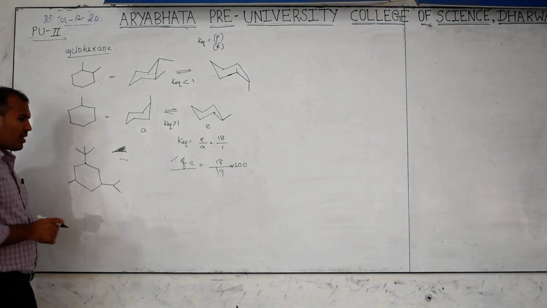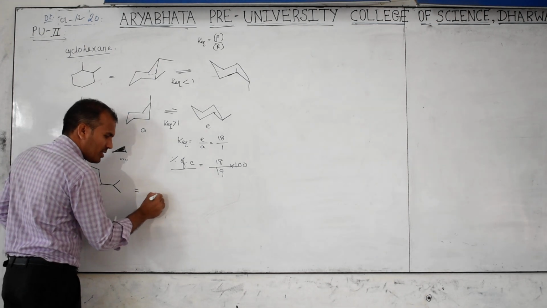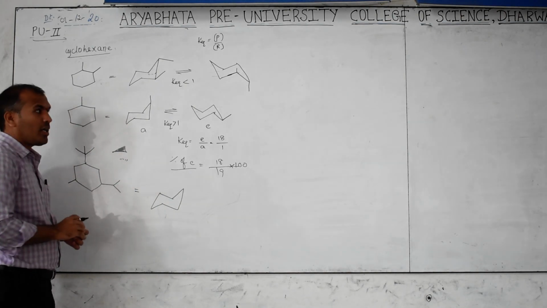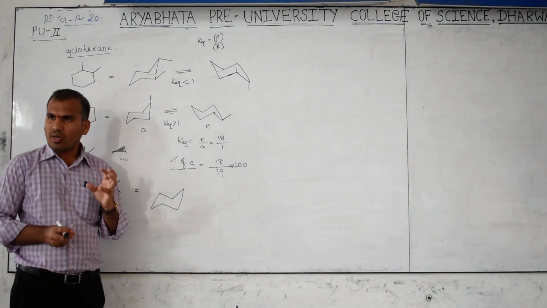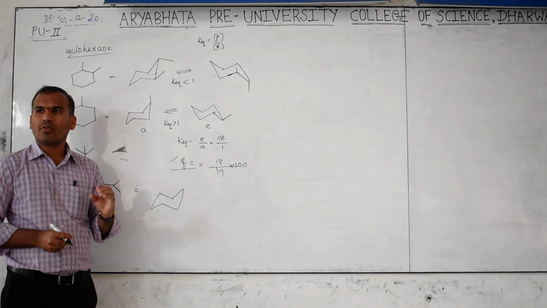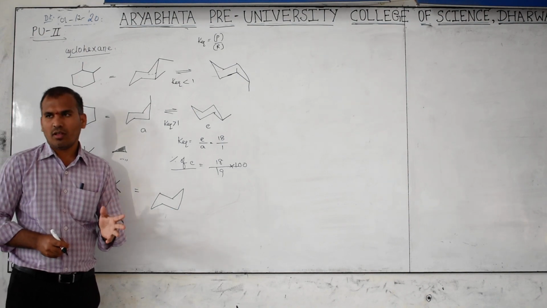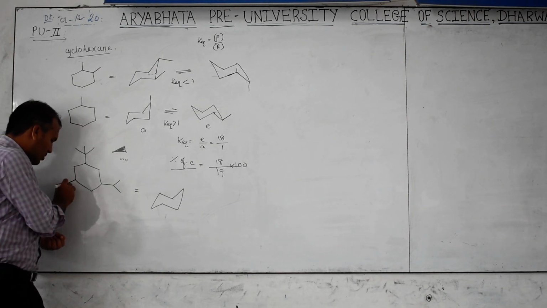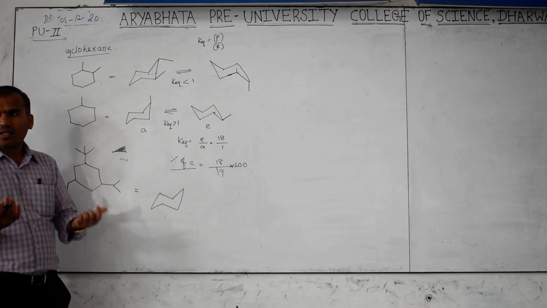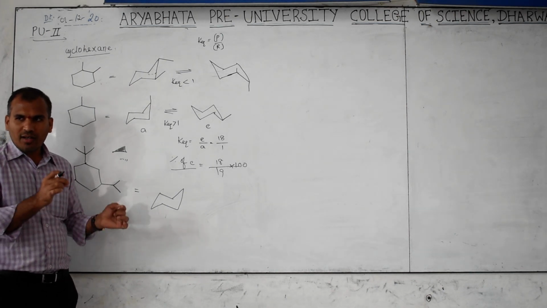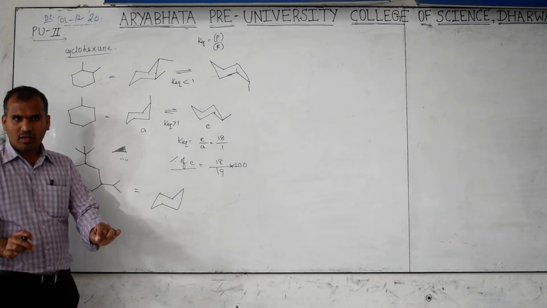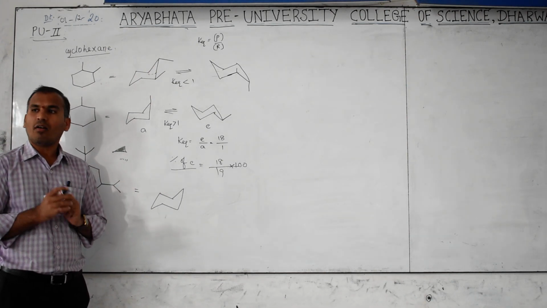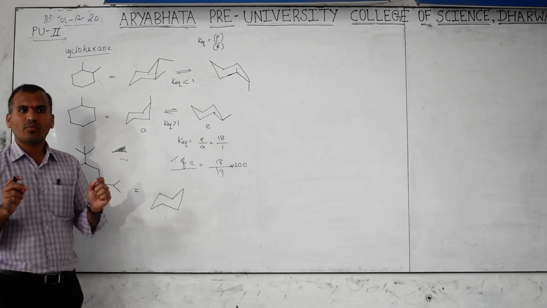When normal lines are represented, then how do we write the cyclohexane chair form? Already I told you one statement: the most bulky group should be present at the equatorial position, that is more stable. Now these two are bulky, this is a little bit. Otherwise you can consider an ethyl group, this is no problem. So all are a little bit bulky now. Is it more stable when all are represented at equatorial, or when anyone is represented at equatorial? All at equatorial position, that is more stable.